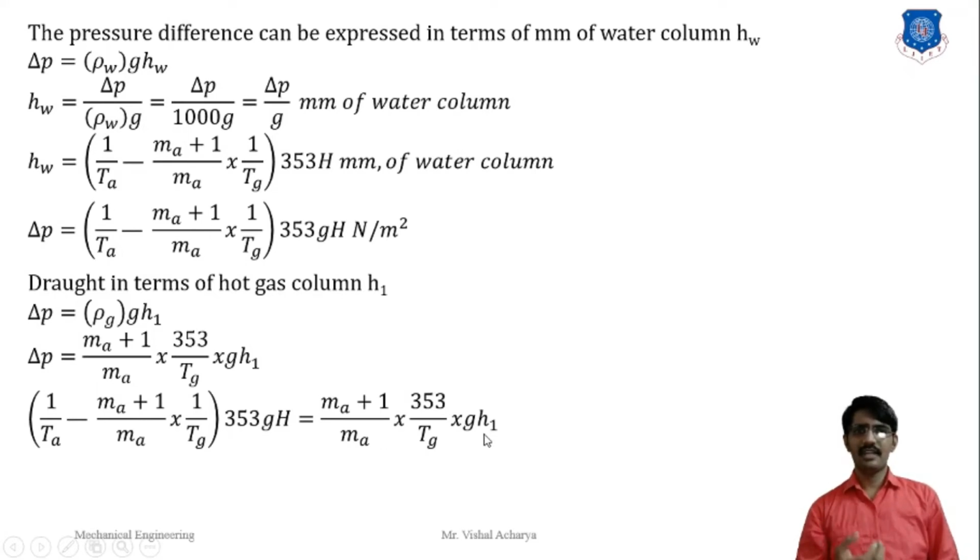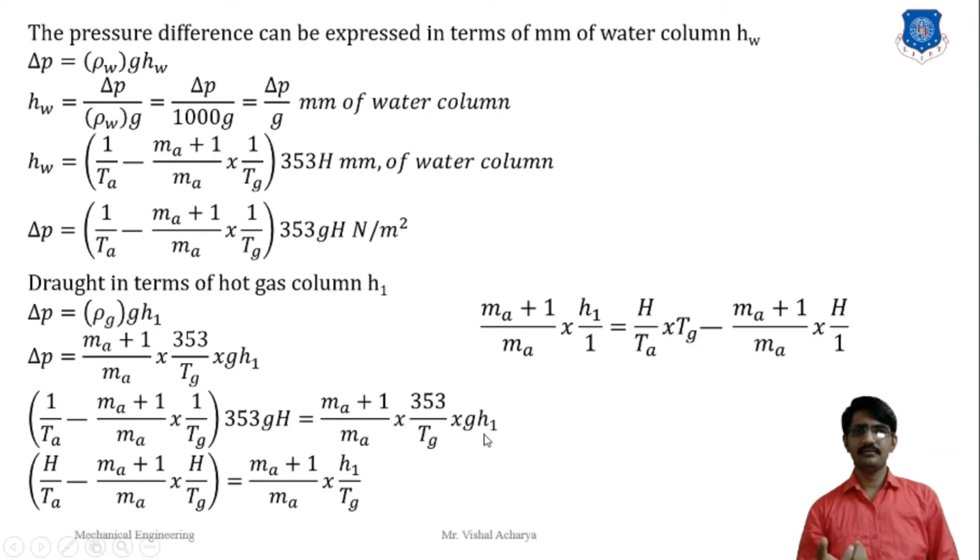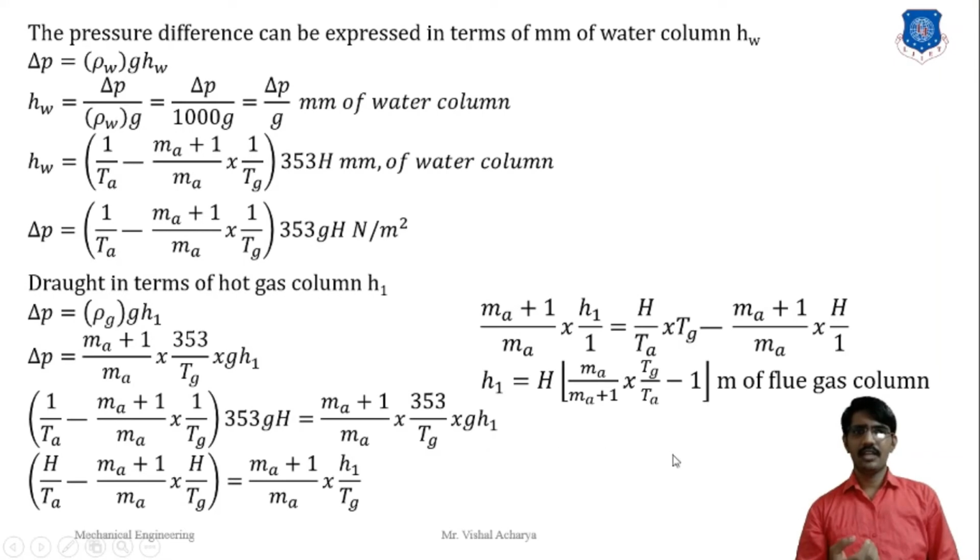So we find that H1 value, from mathematical step, H1 value is H into (Ma plus 1) cross (Tg by Ta minus 1). Here H is meter of the fuel gas column.